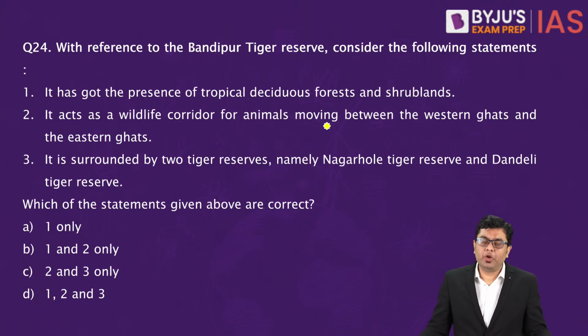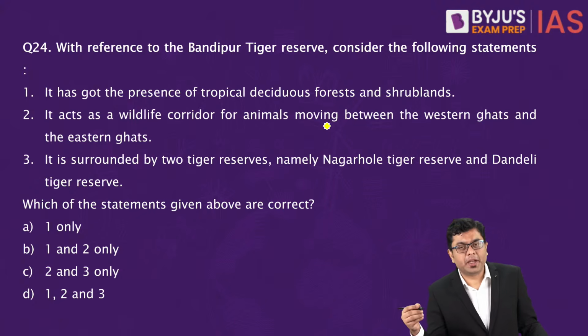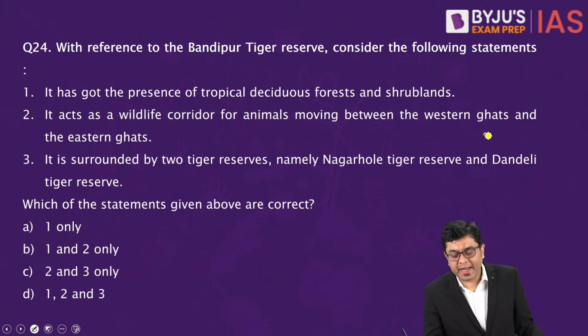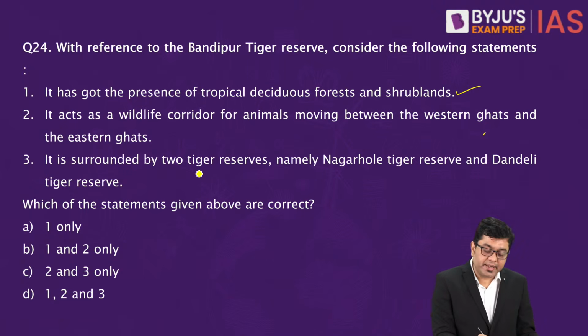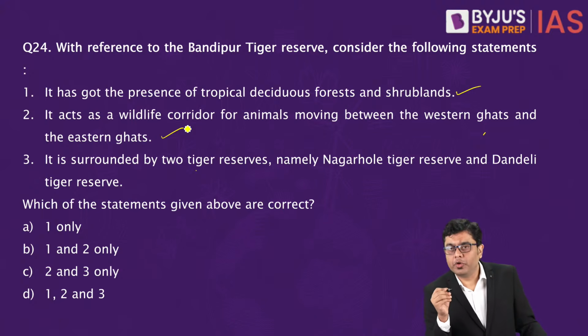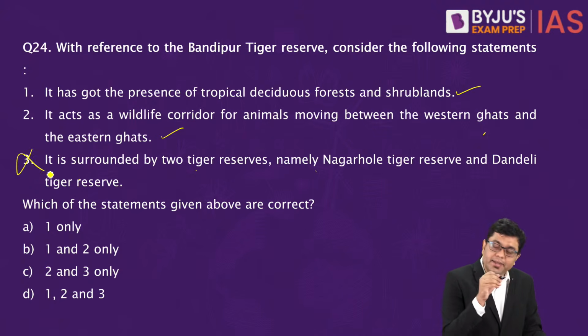So here, if you take a look at the first statement, it has got the presence of tropical deciduous forest and shrubland. That is going to be correct. It acts as a wildlife corridor for animals moving between Western Ghats and Eastern Ghats. That is also going to be correct. And it is surrounded by two tiger reserves, namely Nagarhole and Dandeli. This is going to be incorrect.